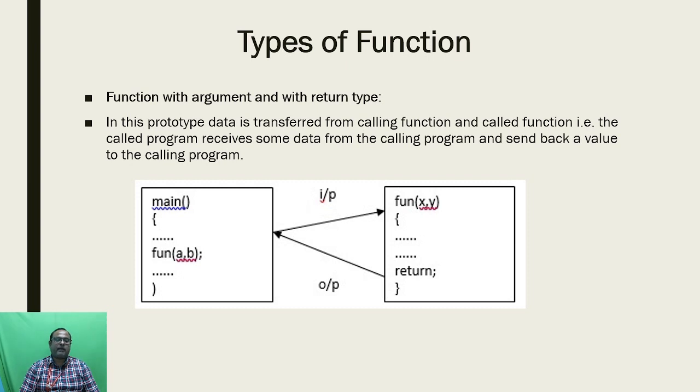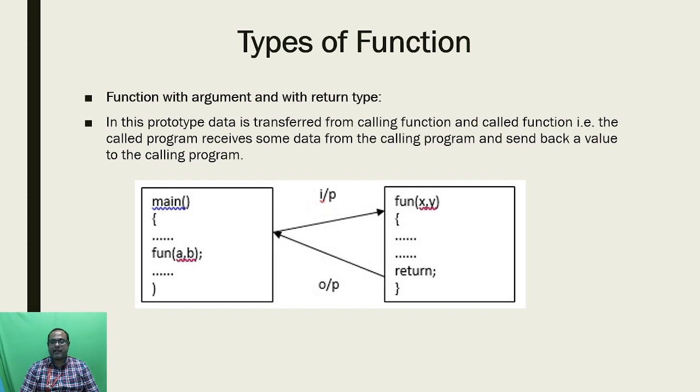Here it is a diagram for this function with argument and with return type. From the main function the input is transferred to the user defined function, and from the user defined function the output is transferred to the main function. I already told that the main function we can call the calling function, and the user defined function we can call the called function. So the data is transferred from the calling function to the called function and from the called function to the calling function. So here multiple data transfer happens in this function alone.